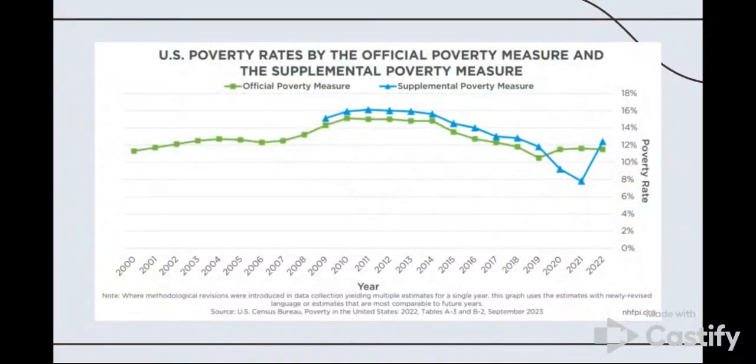We do acknowledge that there are some faults with the SPM because no measure meets all of the requirements to measure poverty perfectly. For example, the SPM is less useful than other measures for historical comparison because the data from it only goes back to 2009, whereas other measures like the official poverty measure go back much earlier, as seen in the graph. For what we are talking about, though, the past does not matter because we are interested in measuring poverty in current times.